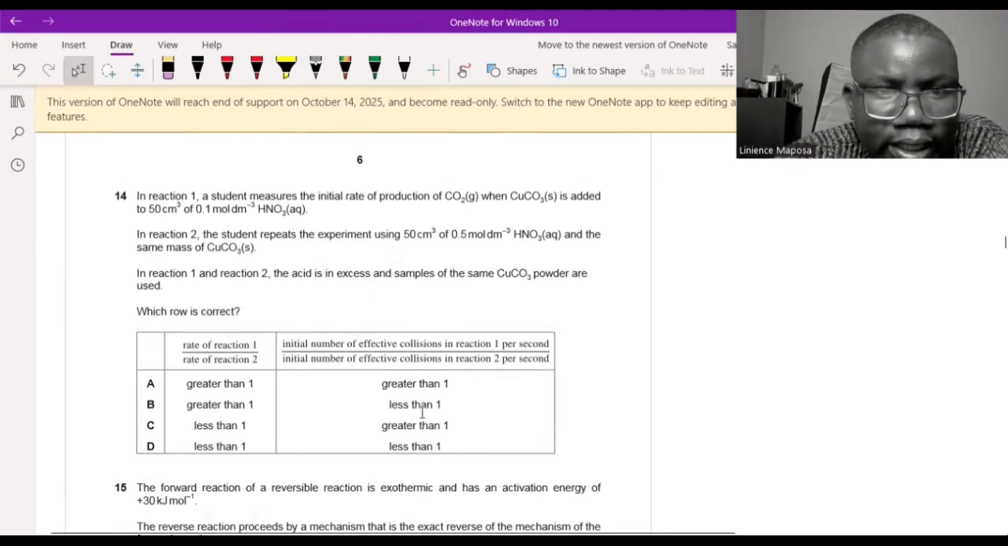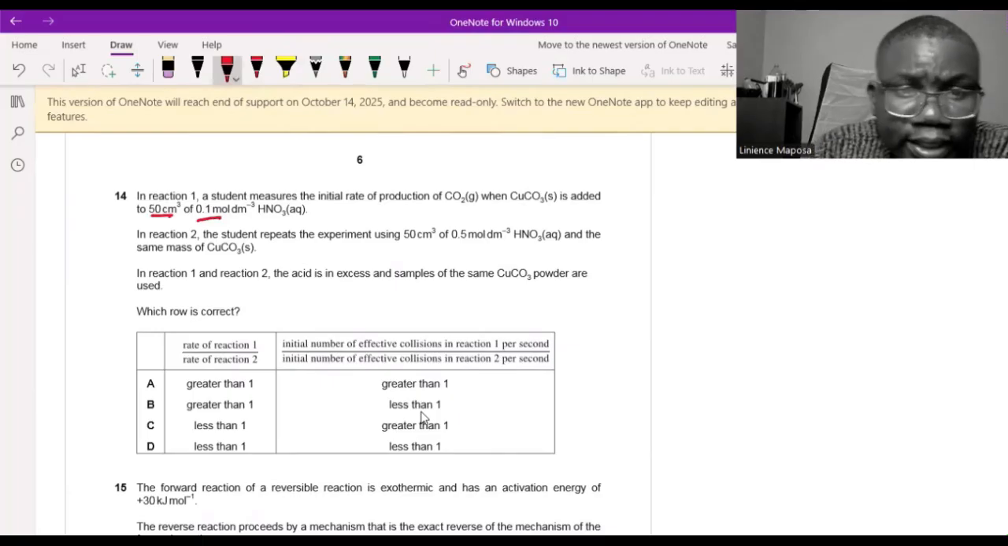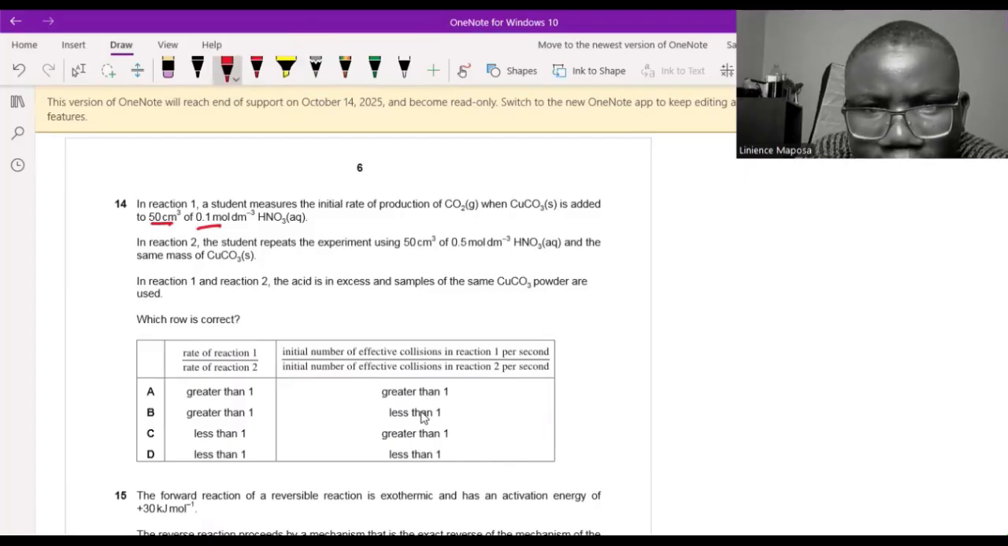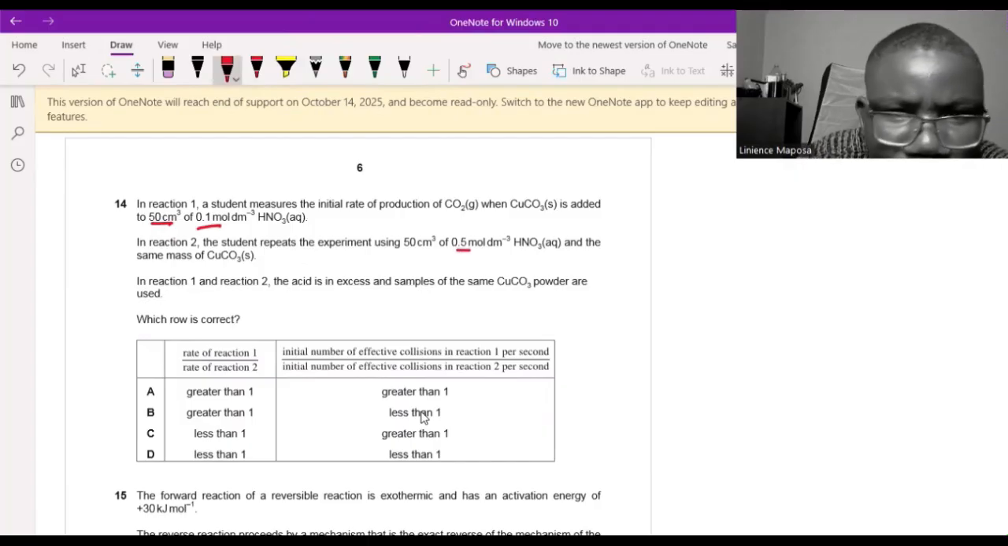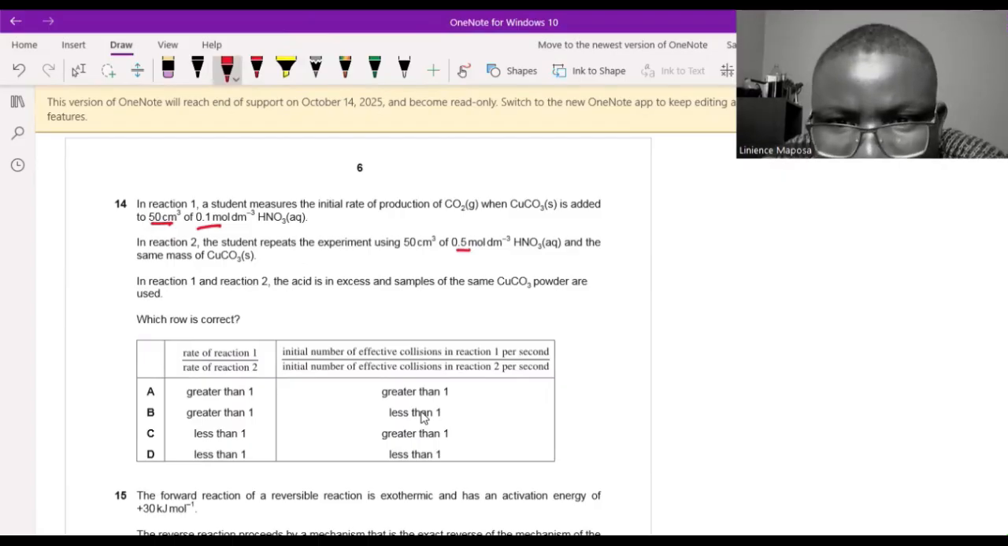In reaction 1, a student measures the initial rate of production of carbon dioxide when copper carbonate is added to that amount of acid. The volume is given, the concentration is given, so the number of moles of the acid can be calculated. Then in reaction 2, the student repeats the experiment using 50 cubic centimeters. The volume is still the same, but the concentration has been increased from 0.1 to 0.5 of nitric acid, and the same mass of copper carbonate was used.